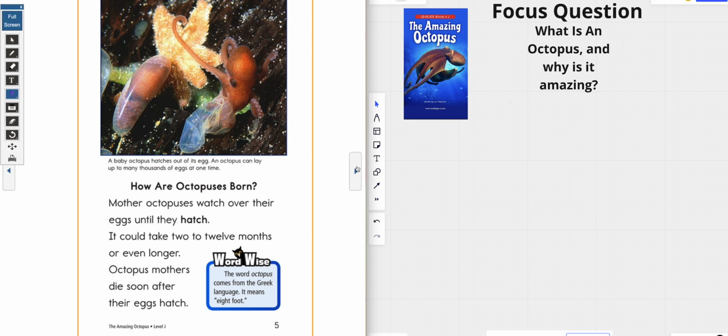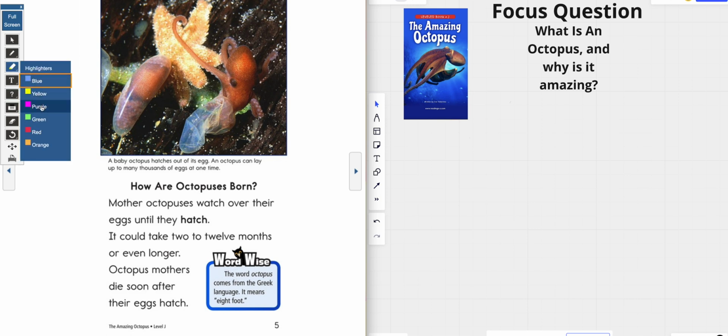Woo, how are octopuses born? Mother octopuses watch over their eggs until they hatch. It could take 2 to 12 months or even longer. Octopus mothers die soon after they hatch their eggs. Whoop, whoop, whoop. Guess what, guys? I see something that is pretty amazing and then low key can kind of be sad too. The first thing that I see is it could take 2 to 12 months or even longer for them to hatch.